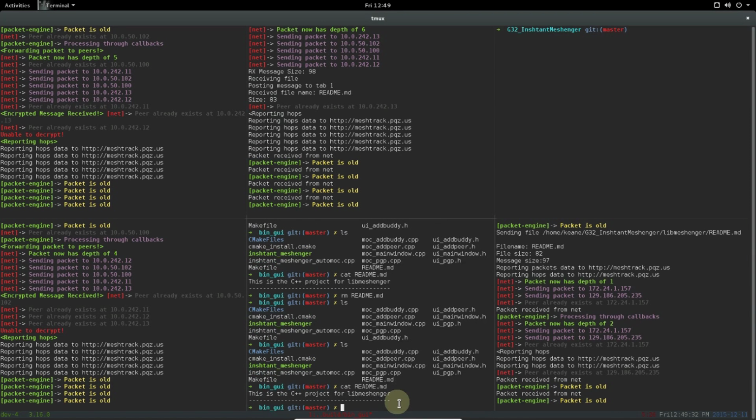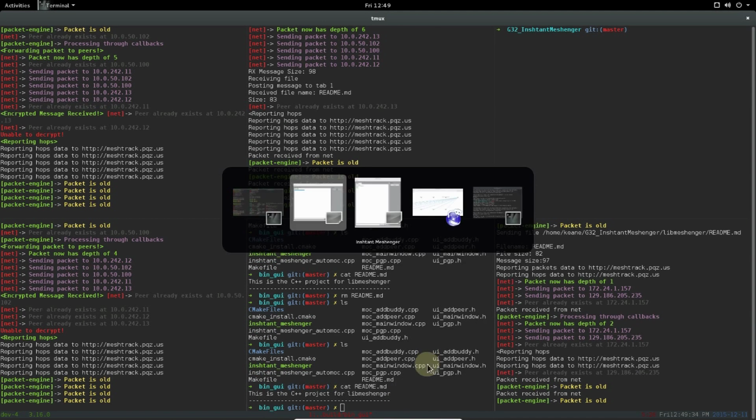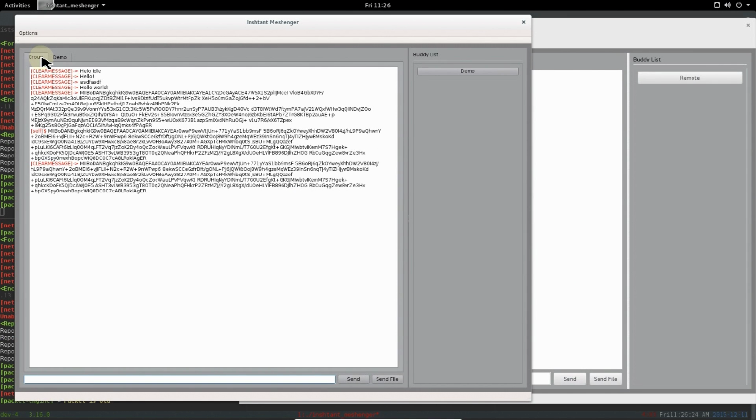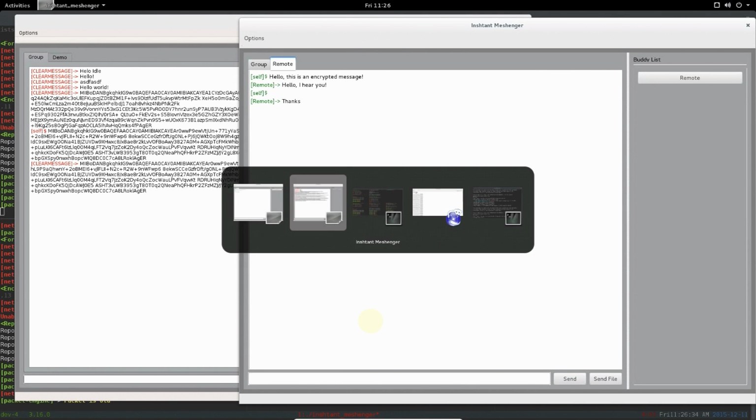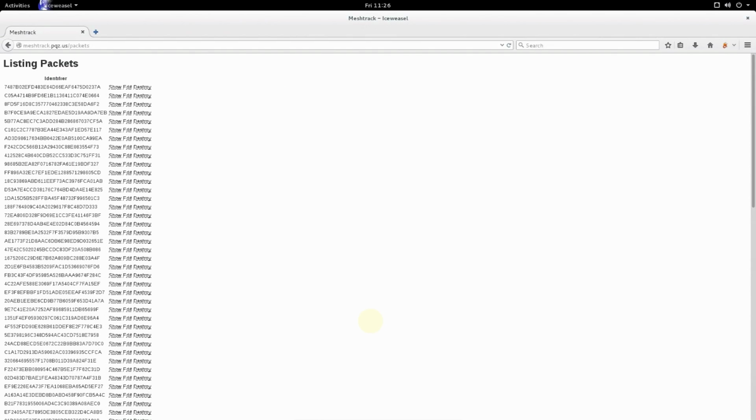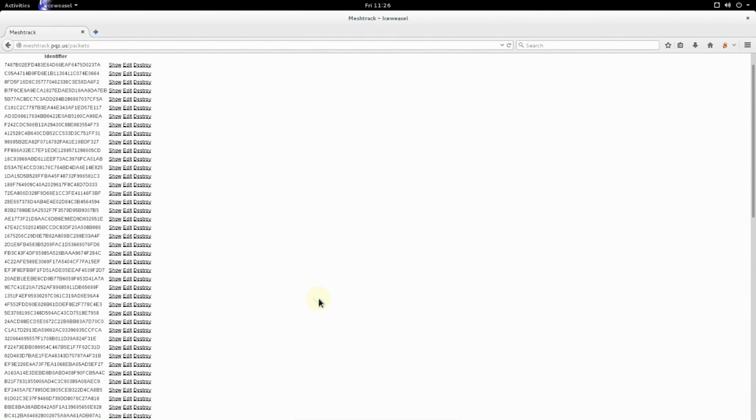And so we should have sent that file, and if we go to the other chat client, received a file saved as readme.md. So now if we look at that other file system again, we'll see that file has been received successfully. There it is.